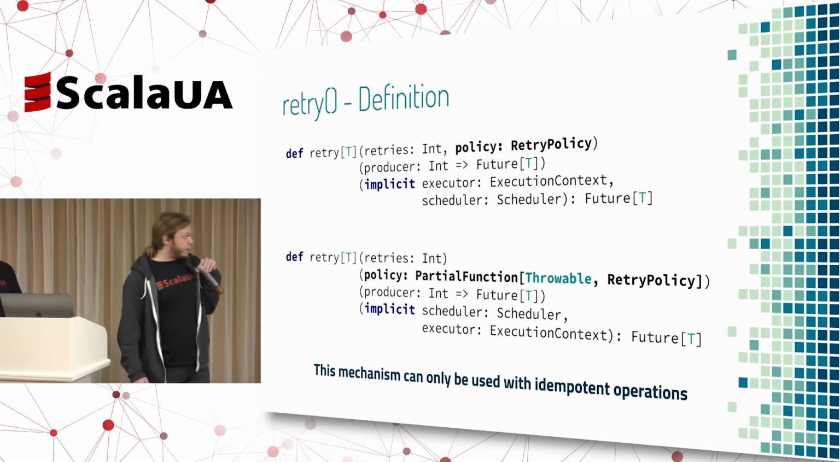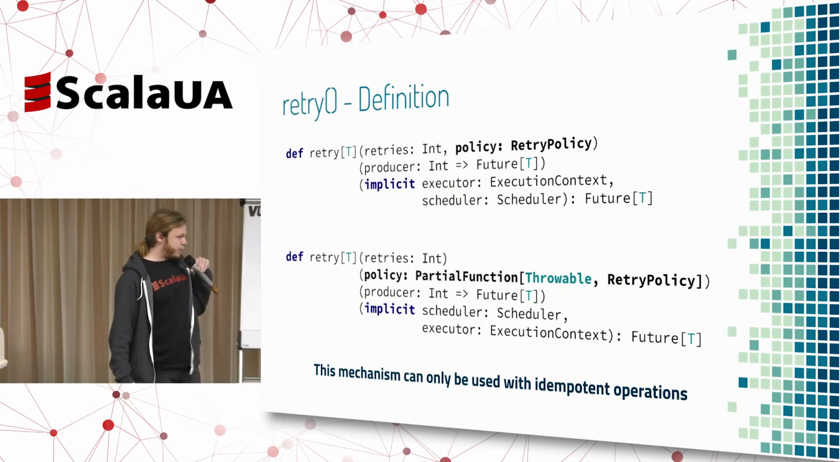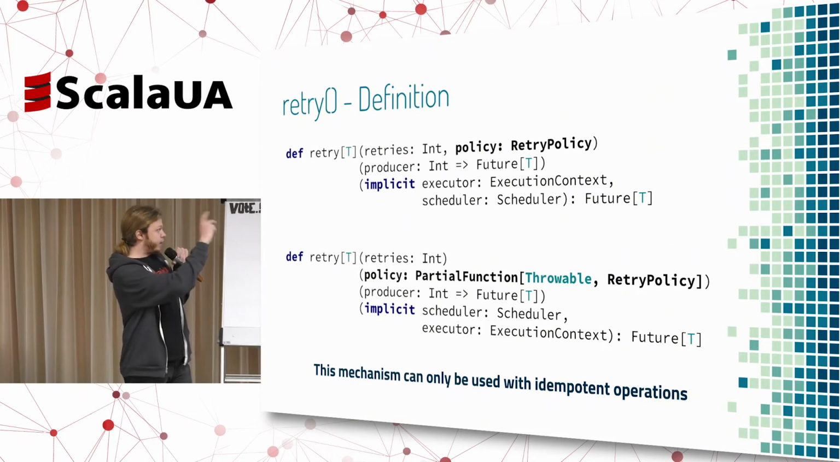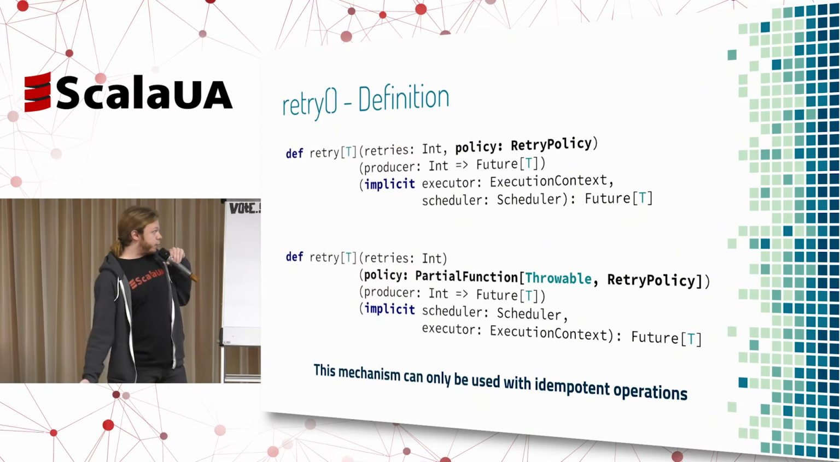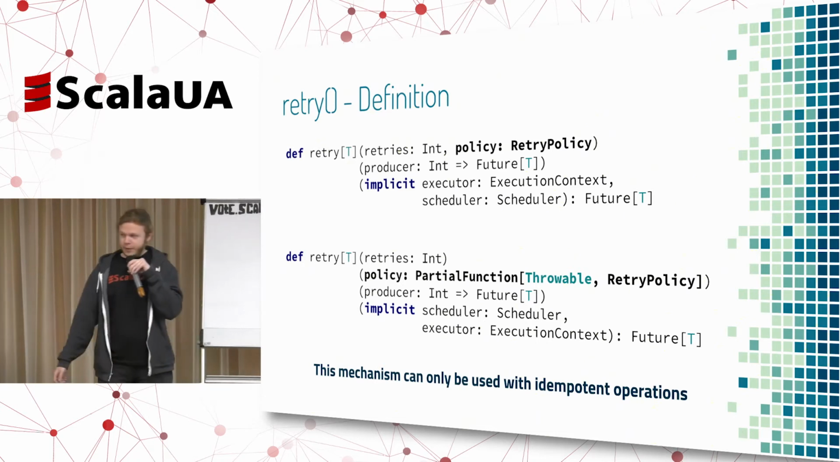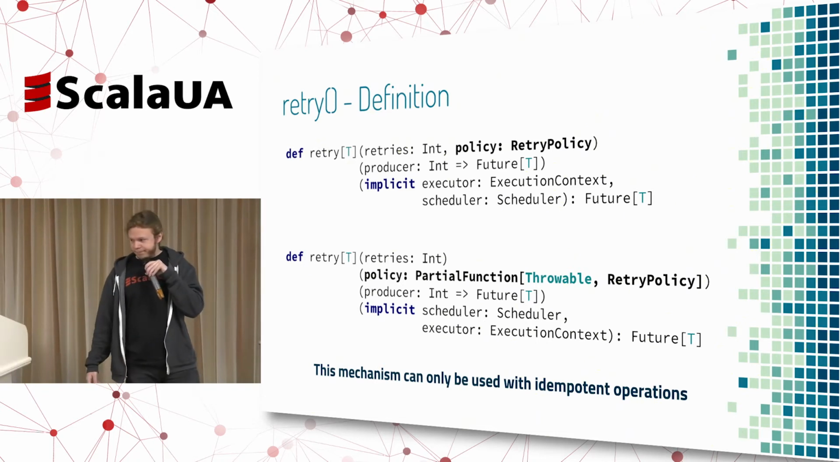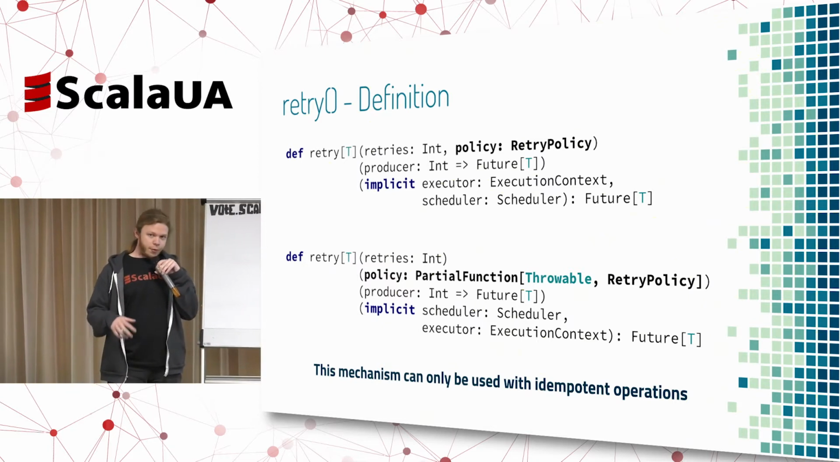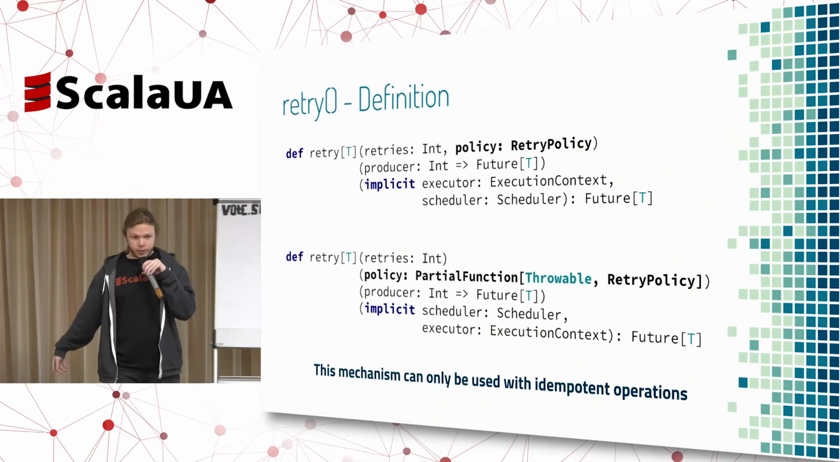So the retry definition here is quite similar to most of the retries you probably saw, but the main advantage of our method is the retry policy. Here we can see that we're taking the retries amount, the producer that upon a given iteration will return us a future, and a retry policy. Retry policy is our ability to define how we want to retry. We will show you a bit later.